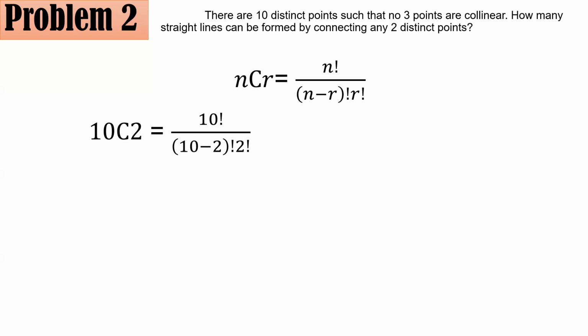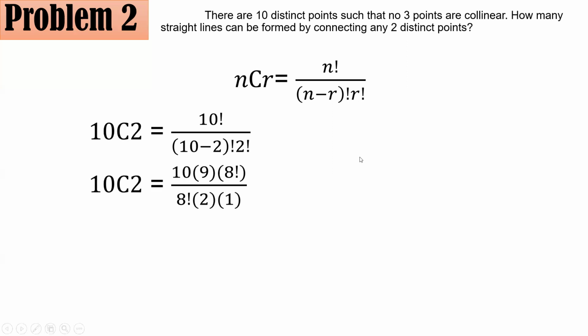So that's why 10 factorial over 10 minus 2 quantity factorial times 2 factorial. By simplifying this, 10 factorial could be expressed as 10 times 9 times 8 factorial. How come I stop there? Because in anticipation, I know that 10 minus 2 here is 8, and you have 8 factorial in the denominator. I stop at 8 factorial because I know that 8 factorial divided by 8 factorial will just become 1.